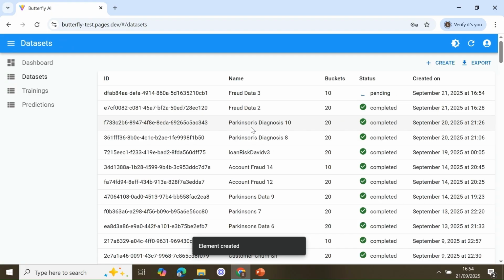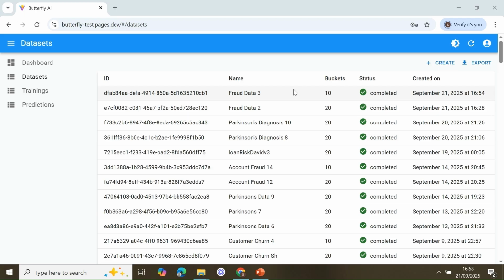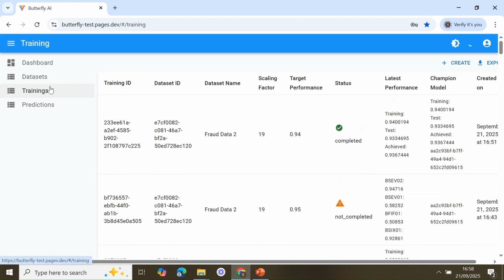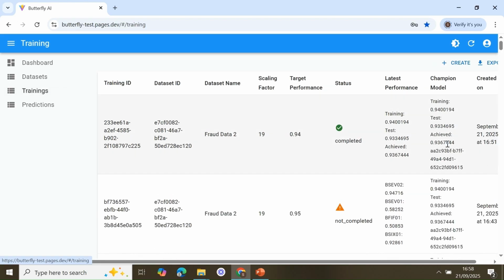Okay, we are back to the dataset dashboard. Let's wait and see the final result. The new dataset is created based on the new hyperparameter. Now we go to training, and the aim is to see if we can close the gap a bit between the best training performance and test performance here.